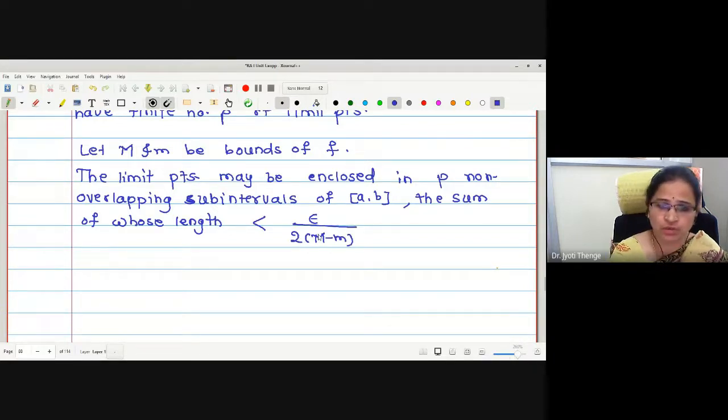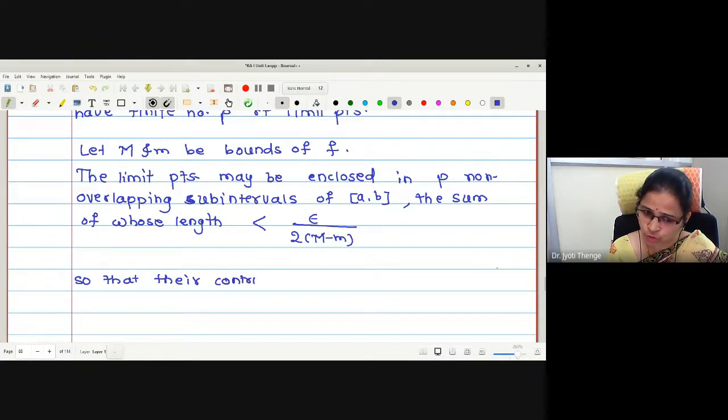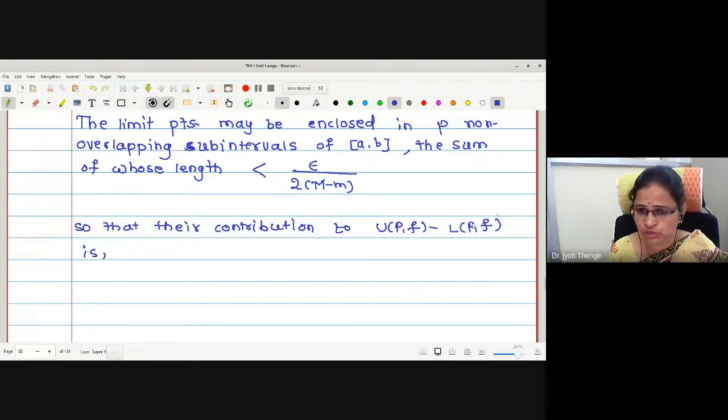This is what we were going to adjust so that their total contribution to UPF minus LPF is, what? What will be the contribution by these subintervals to this difference?